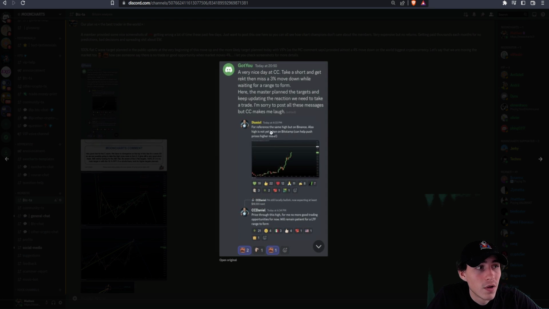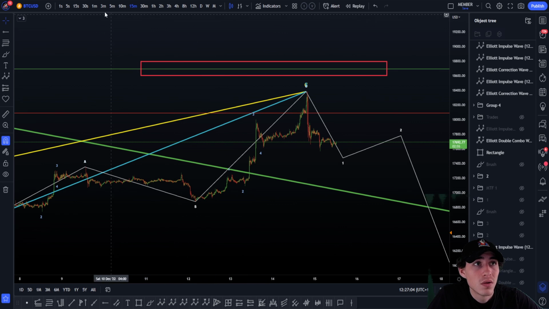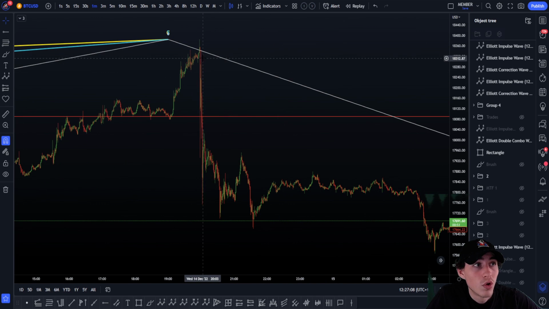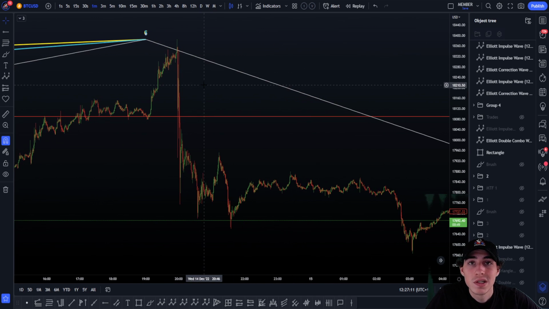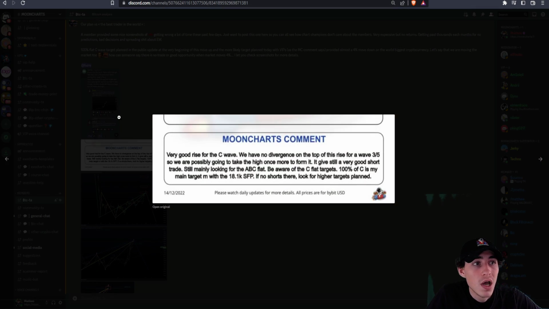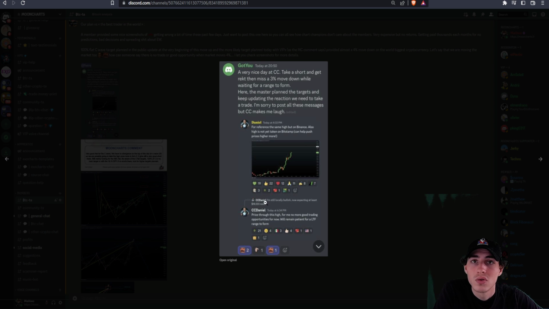As you can see here, they were expecting higher, then price broke through the high. For me, no more good trading opportunities for now. This was at the very top of the very top. We remain patient for a lower time frame range to form. If you check the lower time frame, do you have any range forming here for the drop? We just dropped directly with a big move to the downside from the trade we planned, and we recognized this was the more likely, if you check out the comments here. I am sure this guy feared the short, but he is just telling you some information. Is it really useful, to be honest?